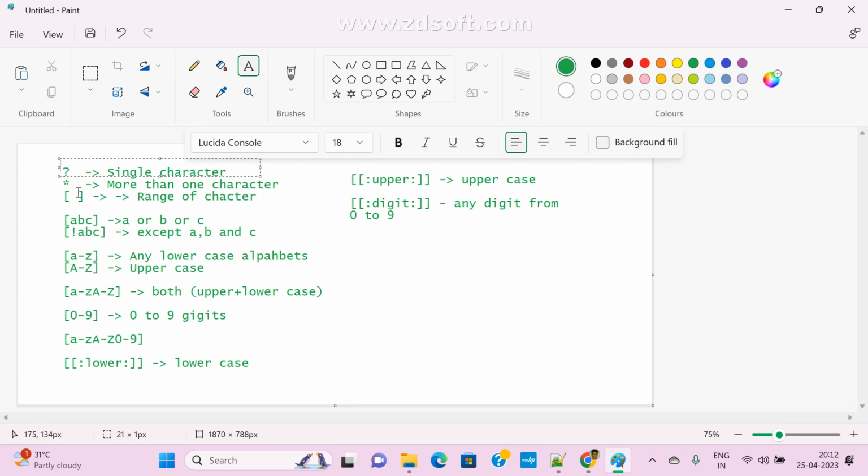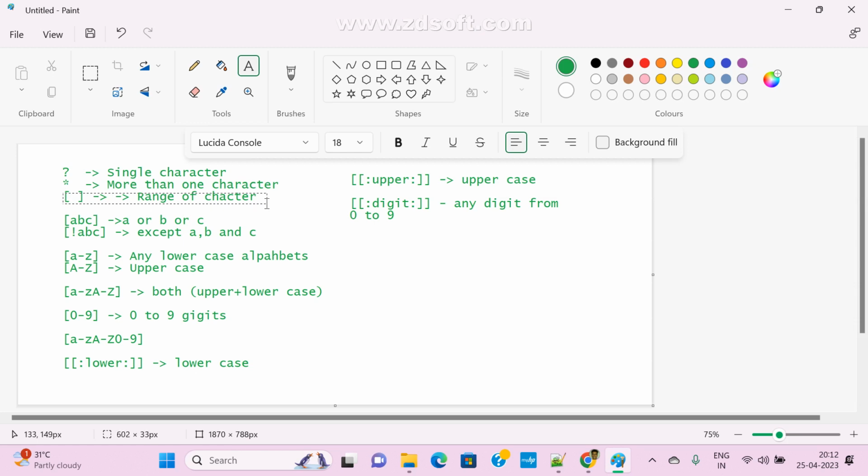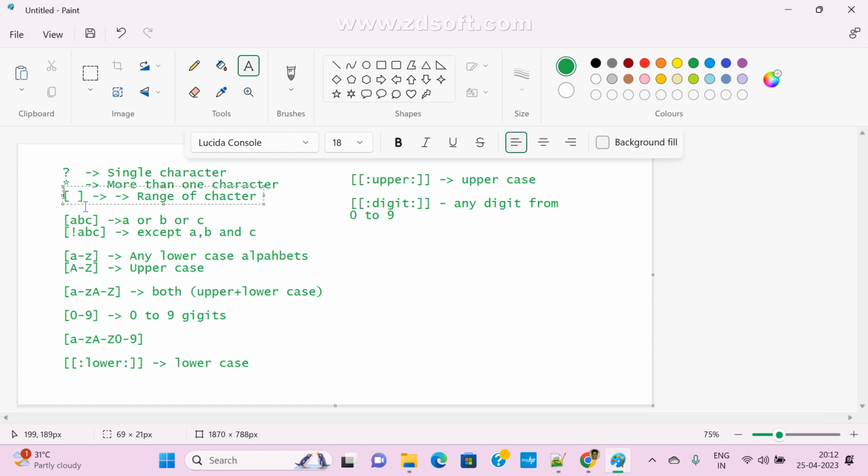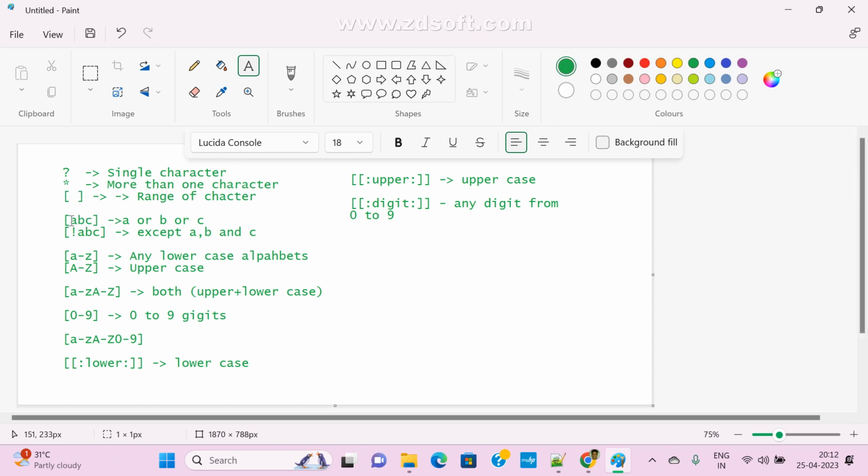Star represents more than one character. Question mark represents only one character, and this is a range of characters. If you want to pass many characters, we can use an array, which is nothing but the array symbol, a group of characters, like only ABC. Now see here, these are the examples. I want to pass only lowercase, only uppercase, both, or digits mixed.